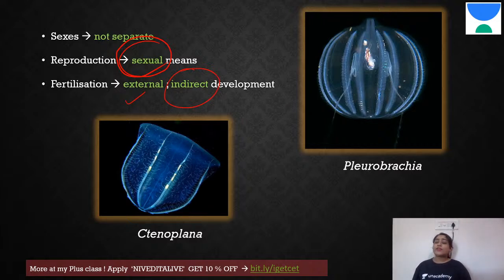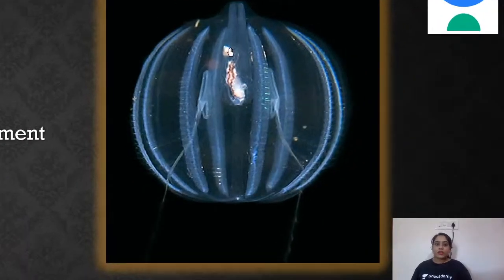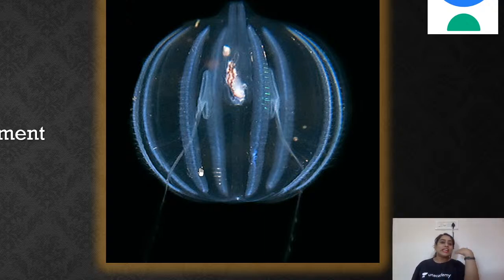Now you can see, I told you we call them sea comb jellies, or we call them a sea walnut. Doesn't this look like a walnut? Therefore we call it a sea walnut. Also comb jellies because it has those 8 combs. If you see in this image, can you see? Here we have 1, 2, 3, 4, 5, 6, 7 and 8. It is transparent.